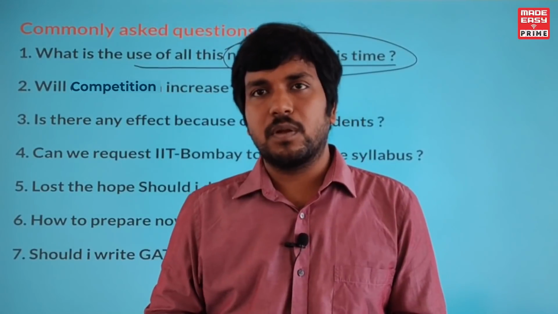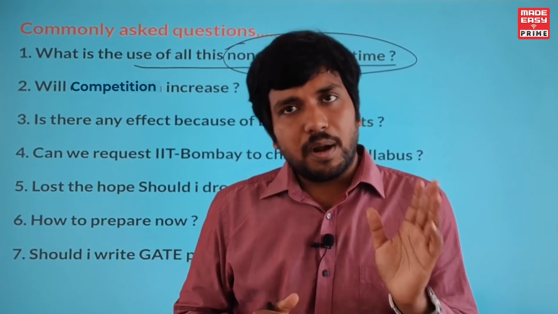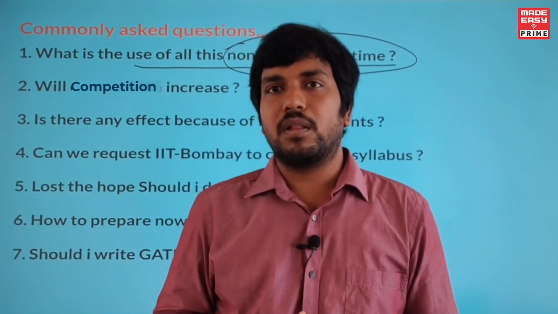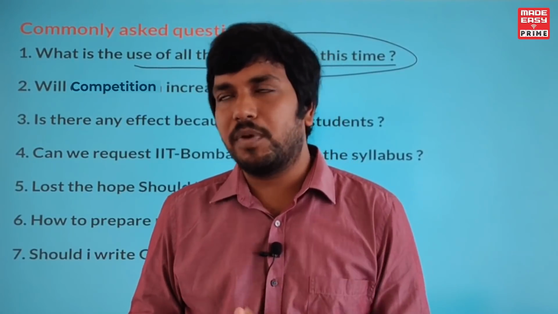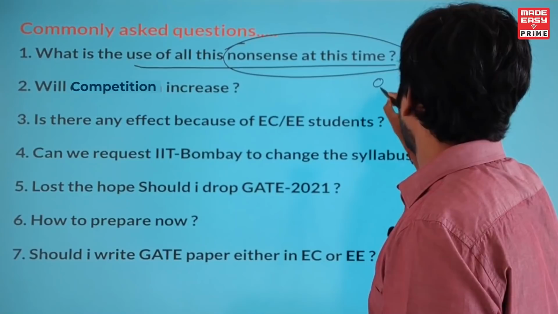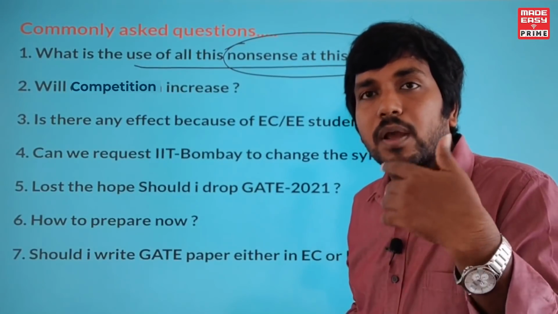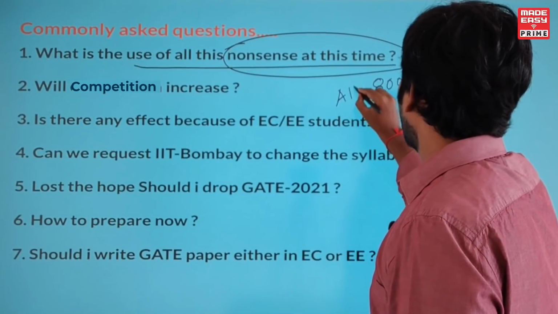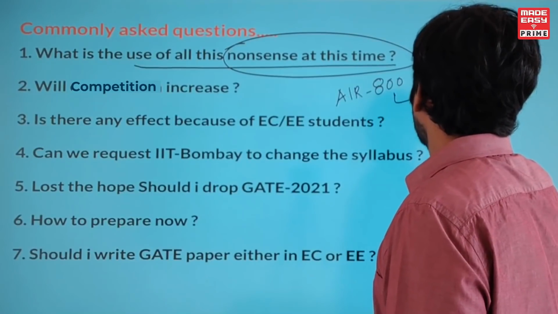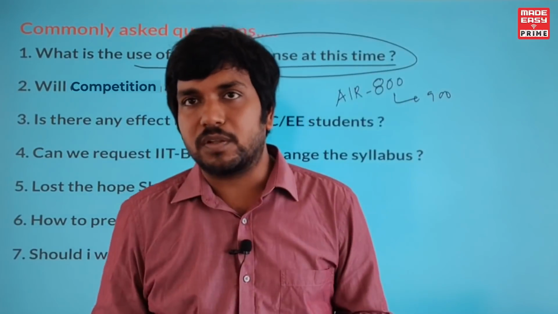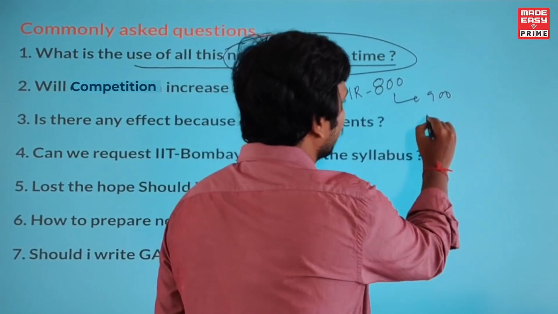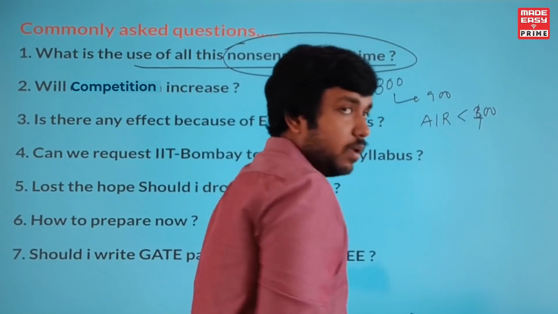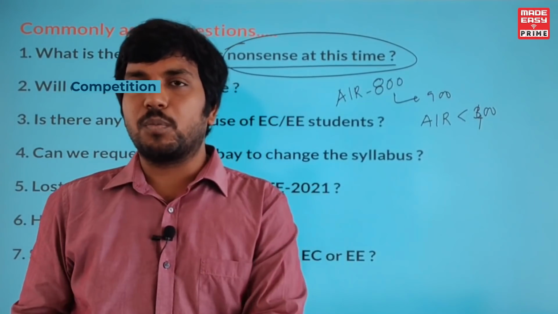But those people who may fall in the range of 500 to 1200, there will be some little bit of fluctuation. But according to me, and my past analysis as well as previous experience, there won't be much change in the ranking process usually. Earlier, with the previous syllabus, if you had the capability to get AIR 800, then trust me, now this rank will go to 900. So it is going to increase by 100 positions, right? But those people who have the scope to get a rank below 300 or 400 with the previous syllabus will not be affected too much, right?